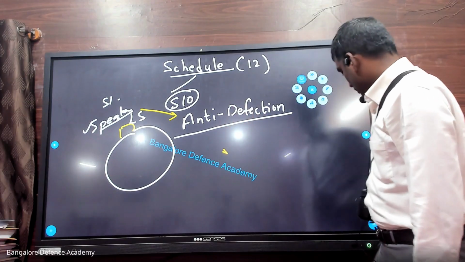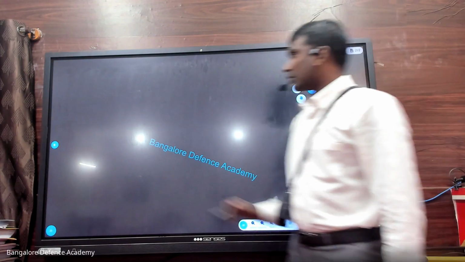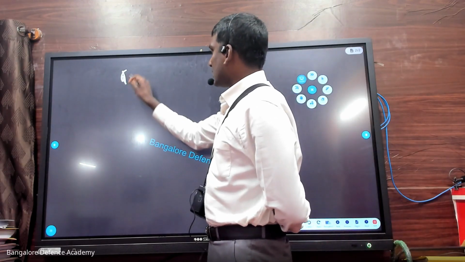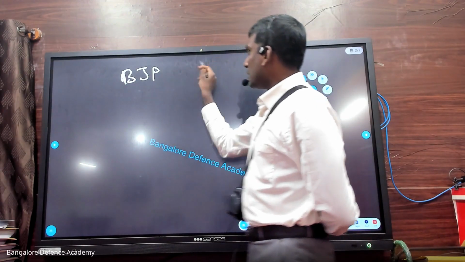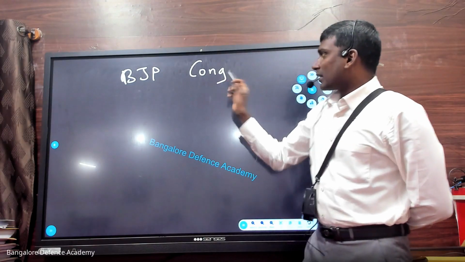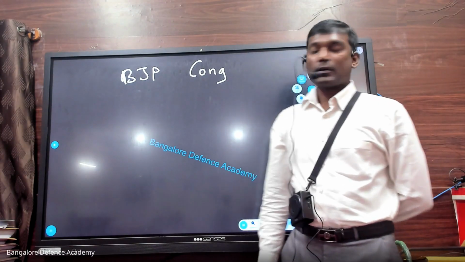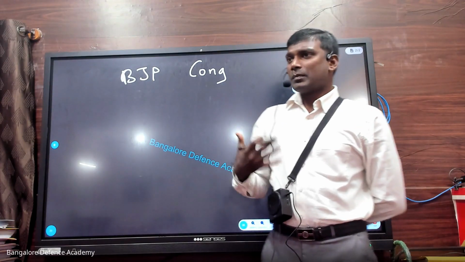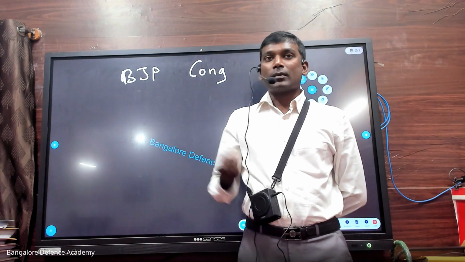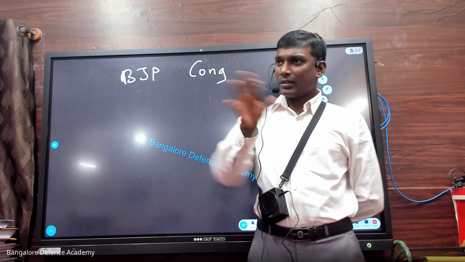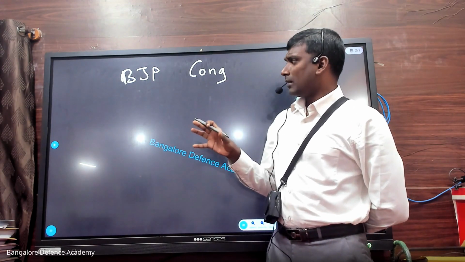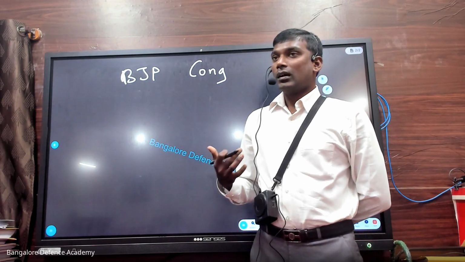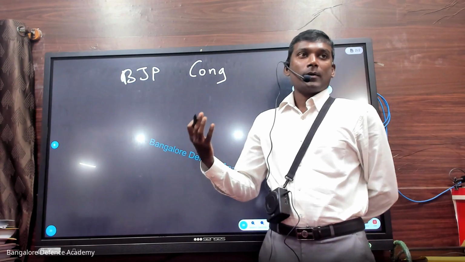Okay, so look at this now. Let me give you an example. Imagine there is a political party called BJP, and imagine there is Congress. Before the election, the BJP is promising something. The members, MLAs, MPs, they have a team, and they promise something. Now after the election, what happens?